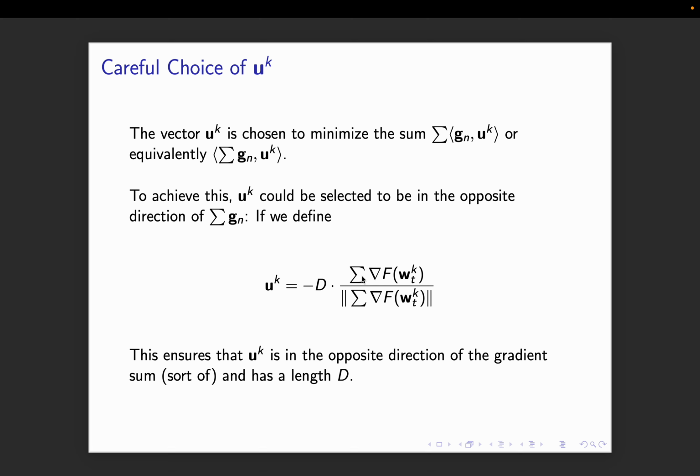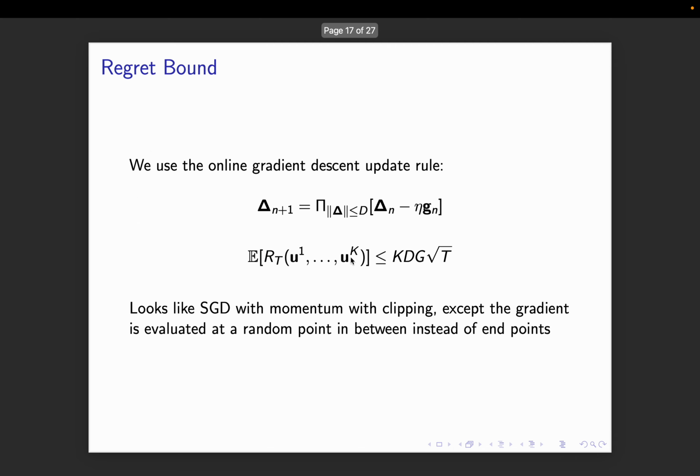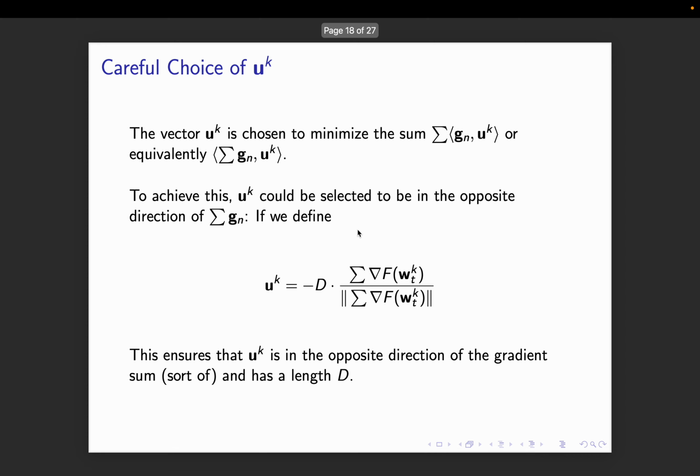Side note, but whatever. So I define my u superscript k to be the sum of the actual gradients evaluated at those t points when I'm in a bucket, normalized with its own length and made of length d, basically to make sure that this is of length d. So it ensures that u superscript k is absolutely opposite in the direction of the gradient, sort of in expectation, because this is a stochastic gradient and I define uk to be the real gradient, but sure, and has a length of, let's say, capital D.